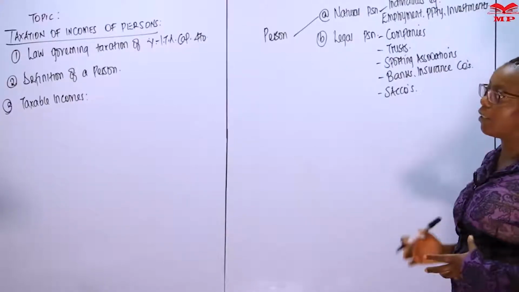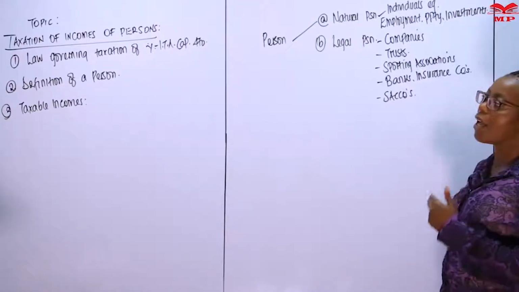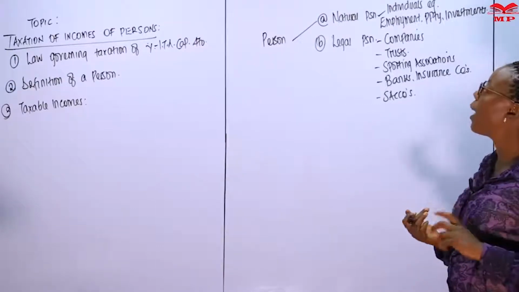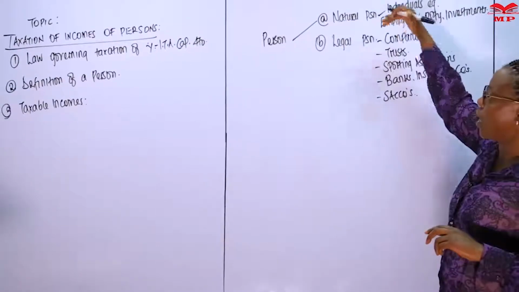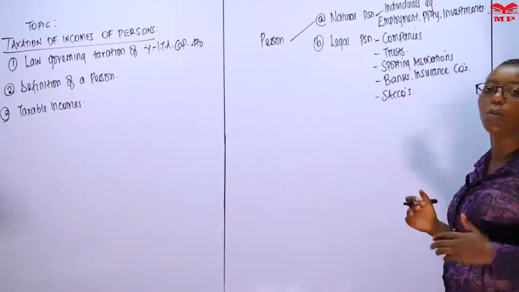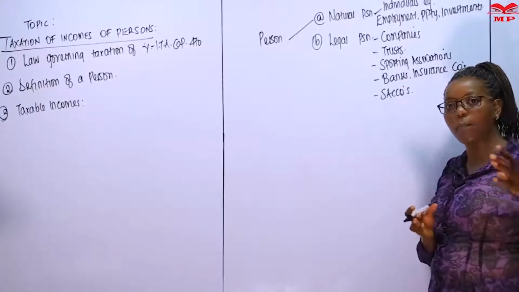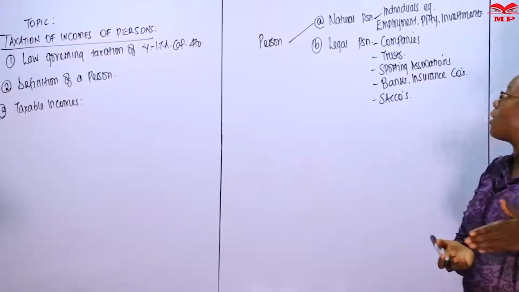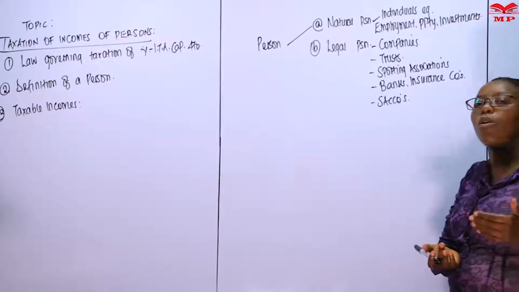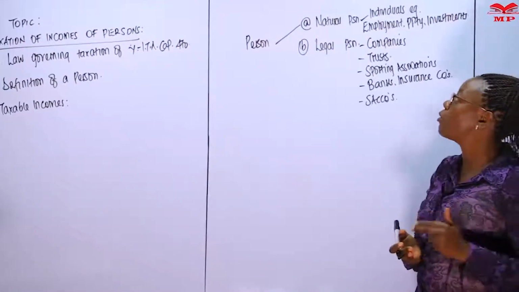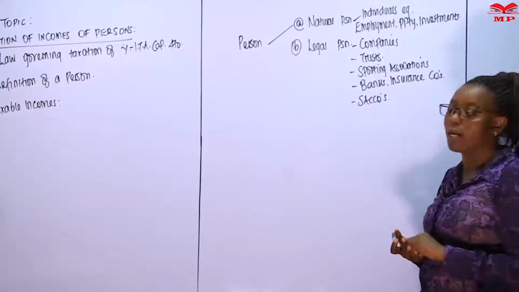Now the difference is this, that according to the Income Tax Act, there are different tax laws that are going to apply to the natural person and the legal person. For example, for a natural person, we will tax all your income, then aggregate it together, and after that, we shall deduct what we shall call reliefs. The reliefs will not be available for the legal person, we will see this later.